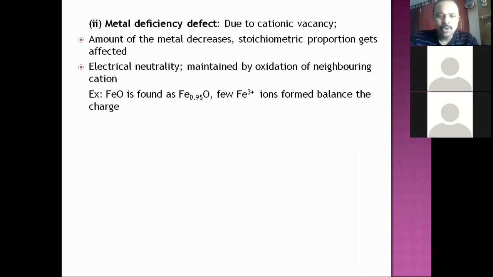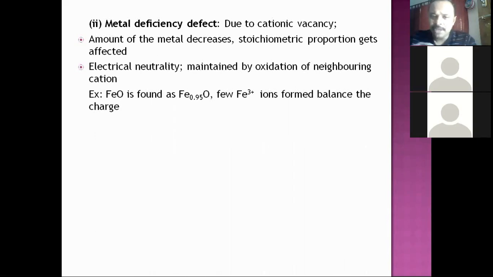You have to go to the notes and find out what it is, or remember, the formula itself tells you FeO should be 1:1. Fe is 0.95, which means it has come down from 1. So cations are vacated. Fe0.95O is a defective solid. It has metal deficiency defect and stoichiometry is affected. That's why it is a non-stoichiometric defect.